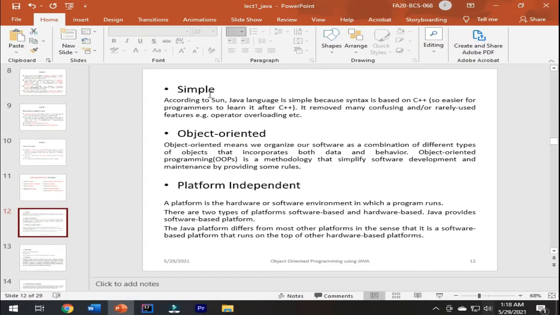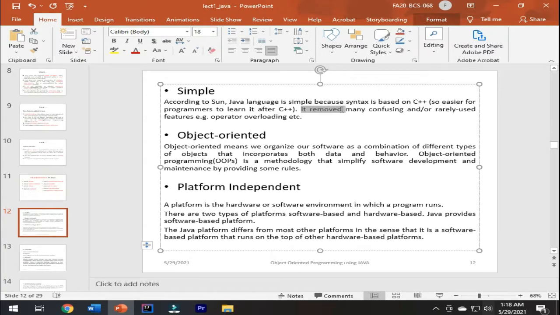So why is Java simple? According to Sun Microsystems, the Java language is simple because the syntax is based on C++, so it is easier for programmers to learn. It removes many confusing and rarely used features of C++, like operator overloading. We have discussed earlier that Java does not support operator overloading, so this is one of the examples. That's why Java is simple.